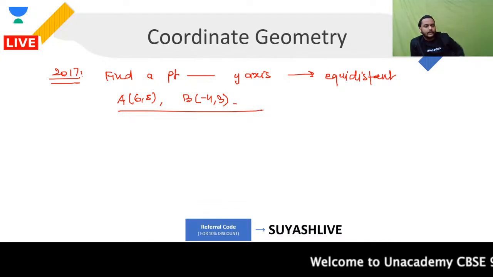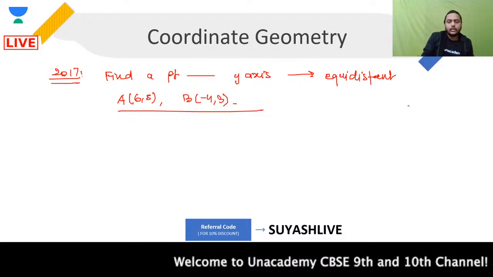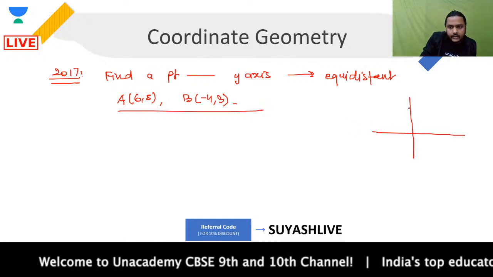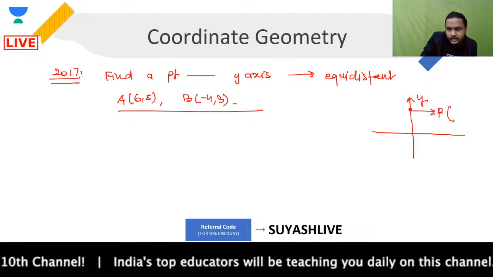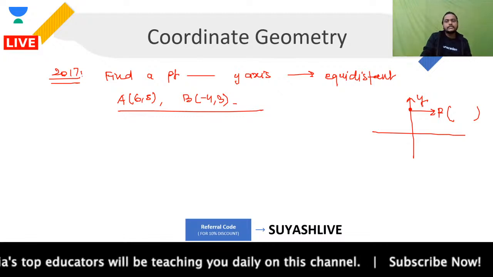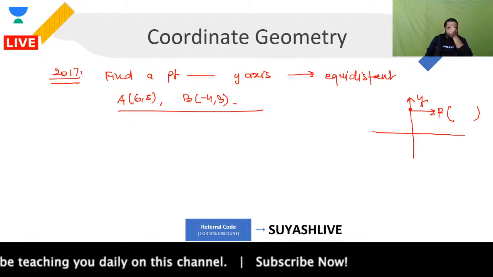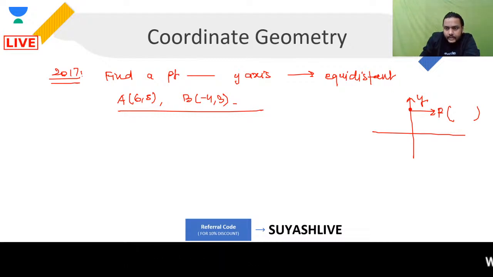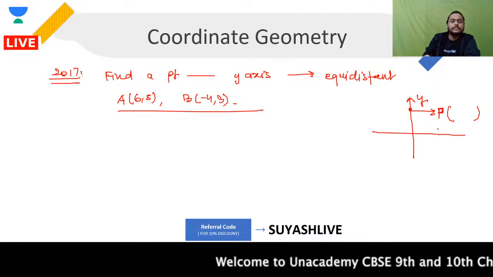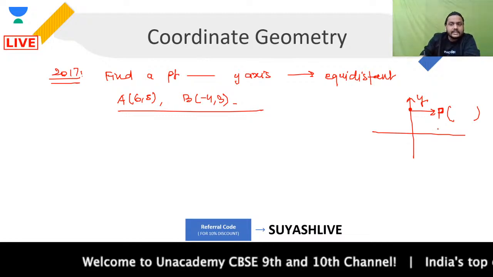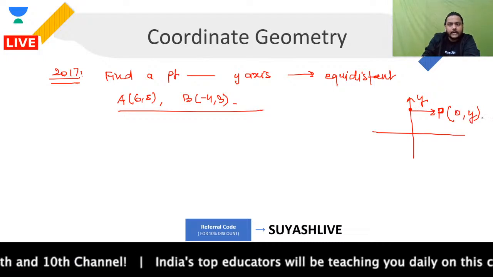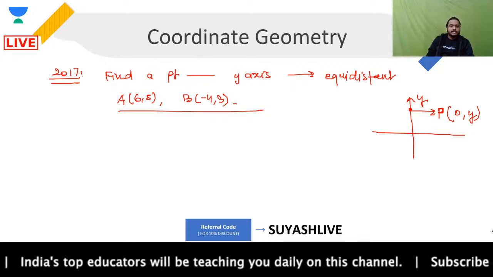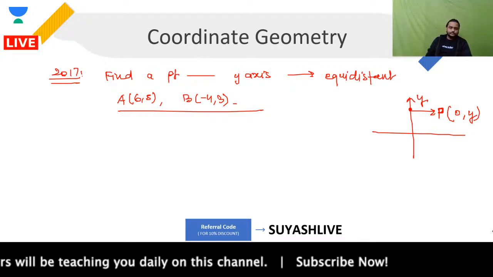This is from 2017. First tell me, if any point is lying on the y-axis, which coordinate of this point P will be 0? Since it lies on the y-axis, its x coordinate will be 0, and you will have (0, y) as the point. Are you clear? Okay, the x coordinate for this point will be 0.